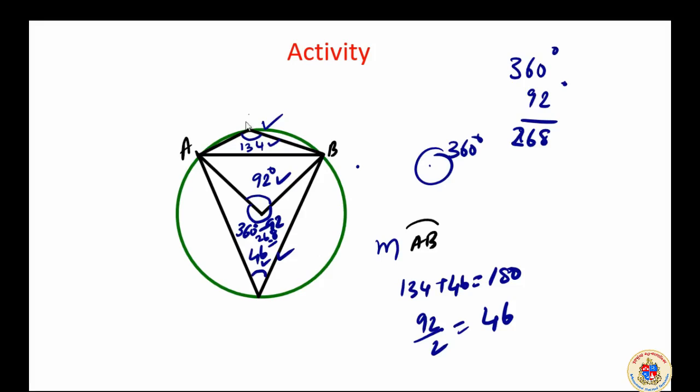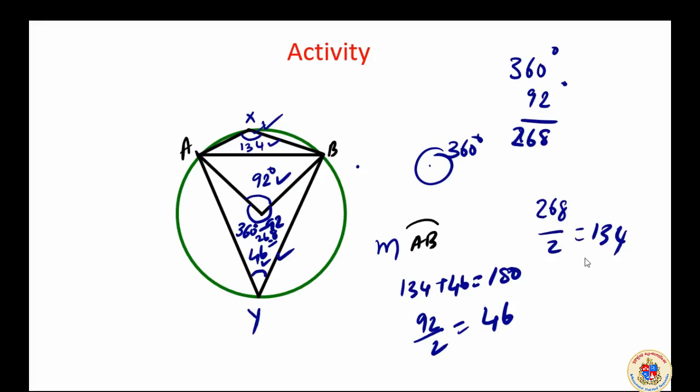If I say this is AXB and this is AYB, AYB is a big arc, correct? That arc has a central angle here which is equal to 268. Its half is coming. That means 268 upon 2 is 134.